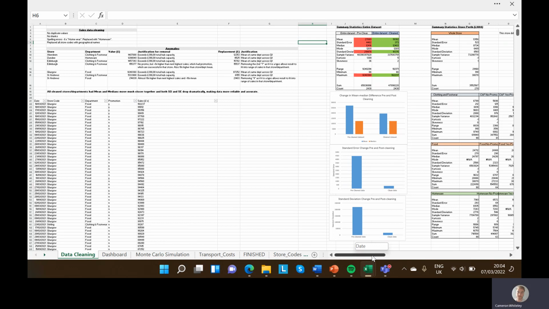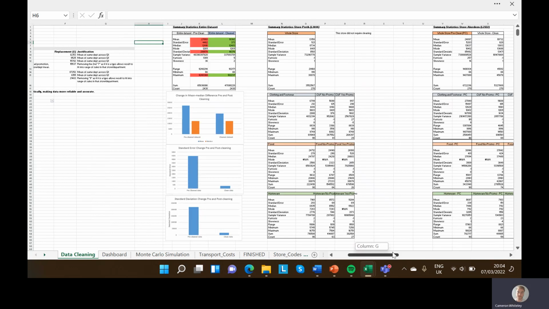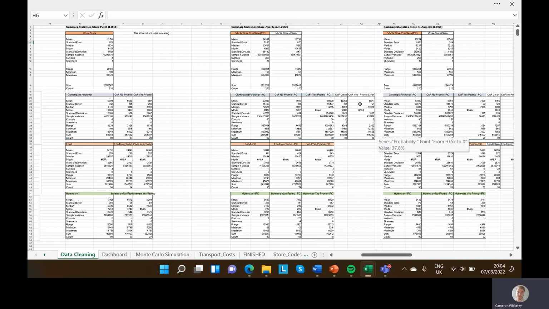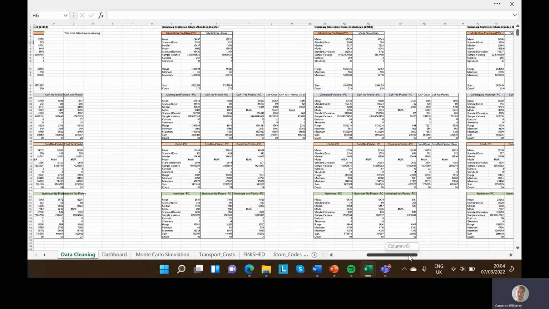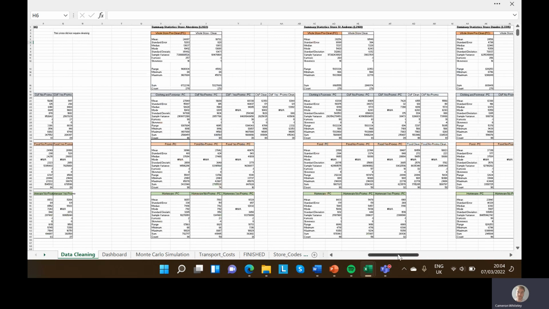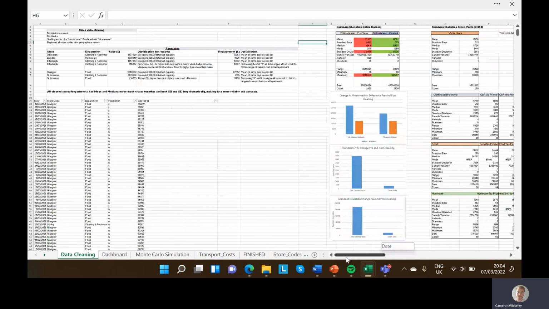Also, for every anomaly that was removed from every store, every department, every promotion, I re-cleaned as well and did the summary statistics again, as you can see on these white boxes, and just the same trend as well. Mean got close to the median, standard error, standard deviation, and maximum dropped.